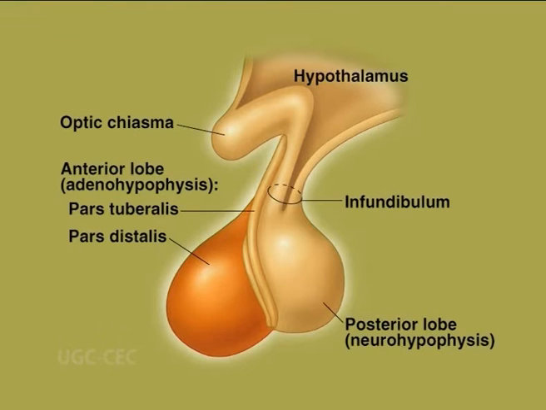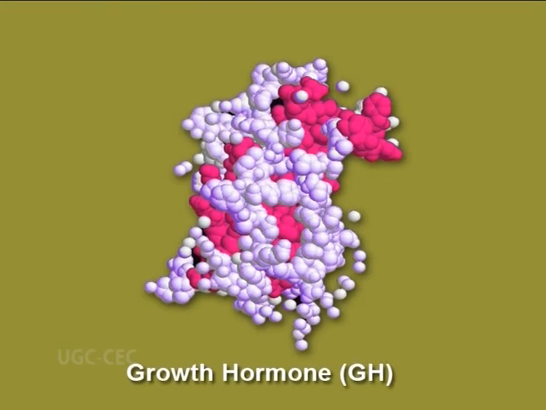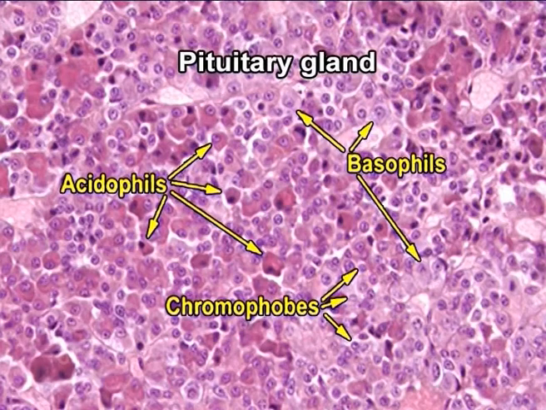The pituitary gland is divided into 2 zones. One is the anterior pituitary gland and the other is the posterior pituitary gland. The alternate name for the anterior pituitary gland is adenohypophysis or pars distalis. The adenohypophysis of the pituitary gland is characteristically glandular in nature and secretes different hormones. Growth hormone, a globular protein with a molecular weight of 31,500 Daltons. This is made up of 188 amino acids and secreted by specialized acidophilic cells.